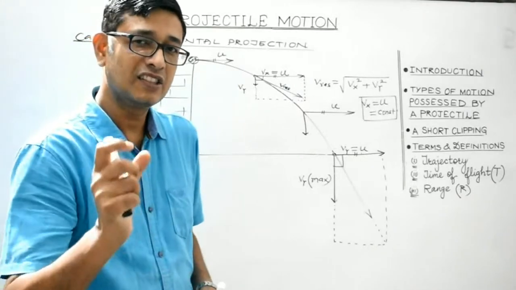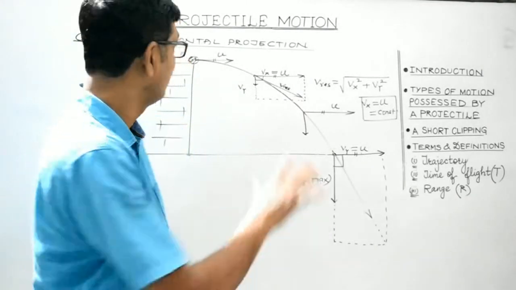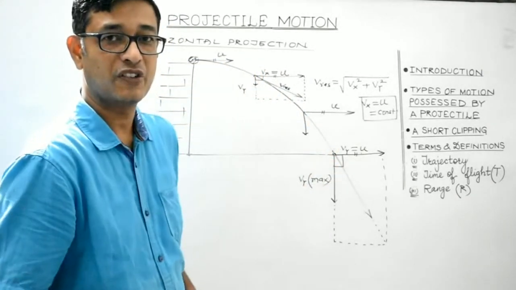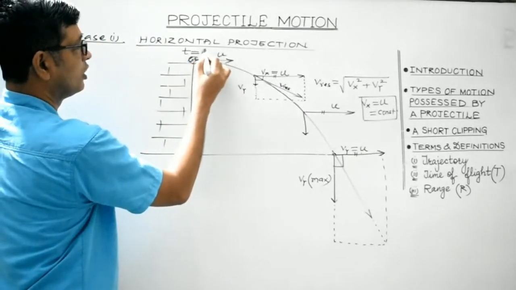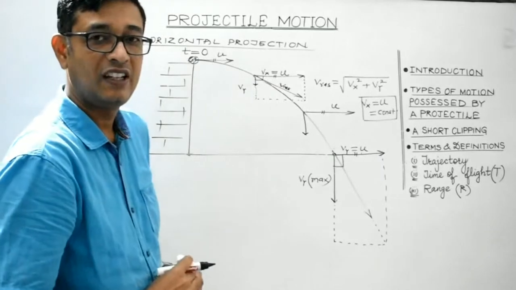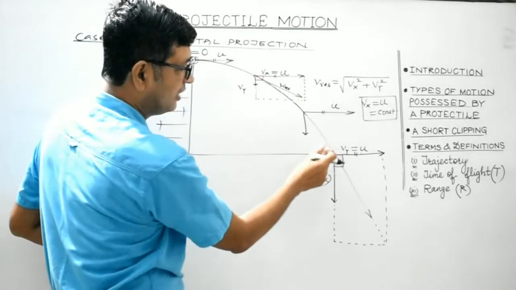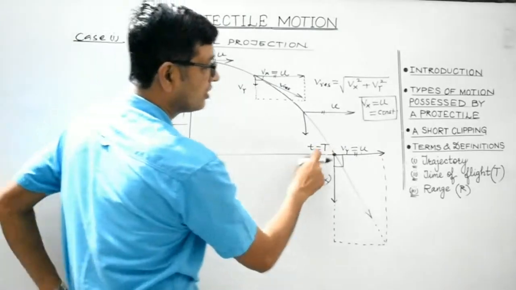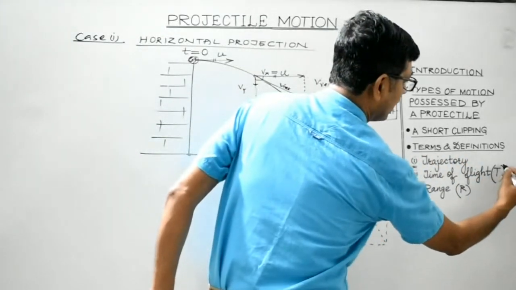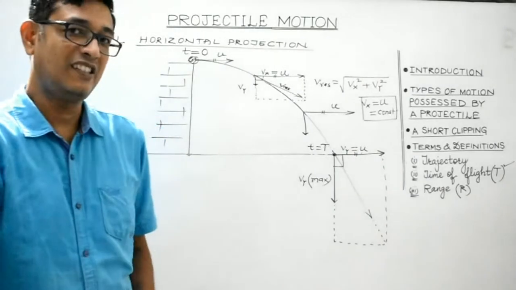Let's discuss some terms and definitions in the case of horizontal projection, right? Suppose the body is projected horizontally from the top of a building at t equals to 0 and the projectile strikes the ground at instant t equals to capital T. Then students, this capital T is known as the time of flight.